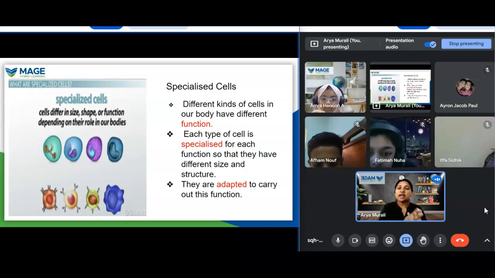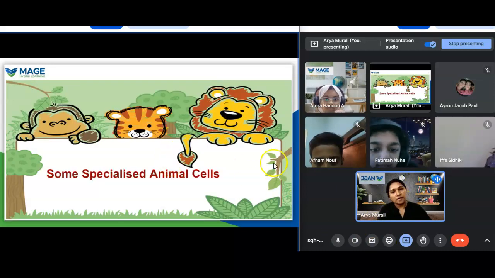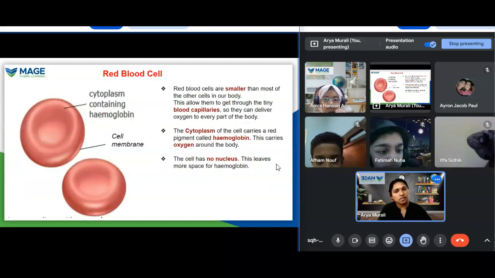This difference in structure and shape is to adapt them to carry out that function. So let's see which are the specialized cells. Some specialized animal cells. First one is red blood cell.